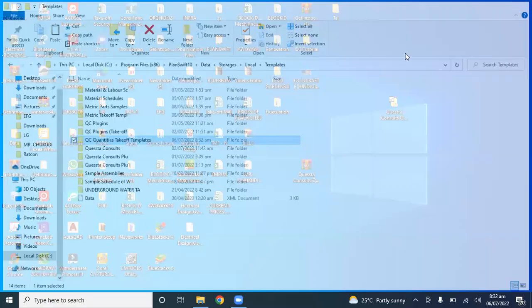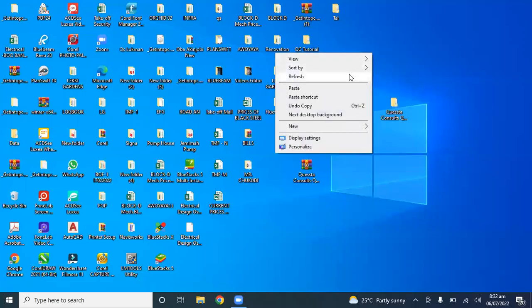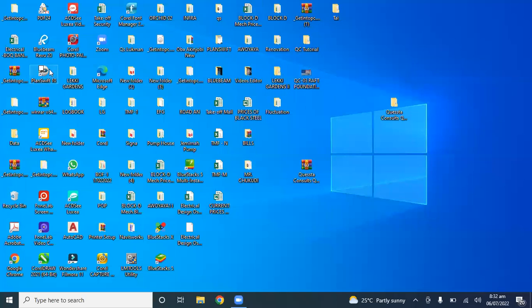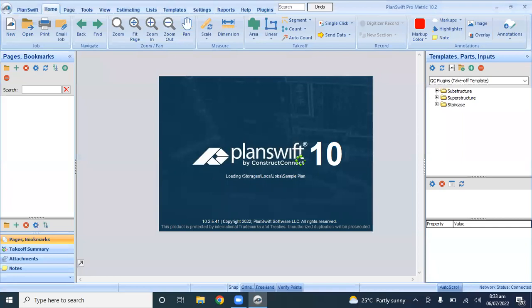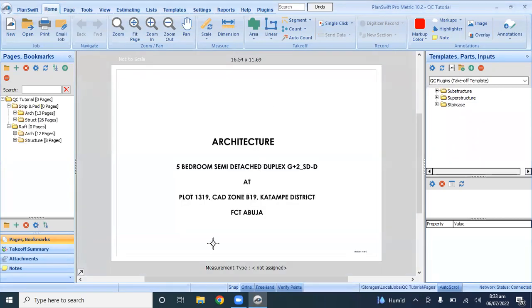I will close and refresh. I will now open my PlanSwift to know whether it has been included under the templates.